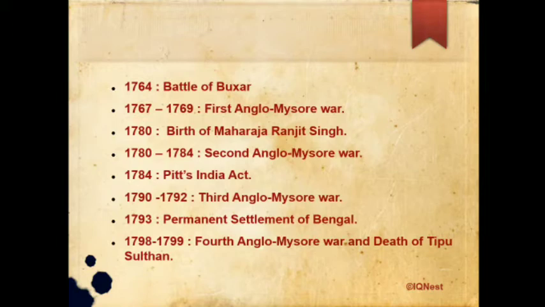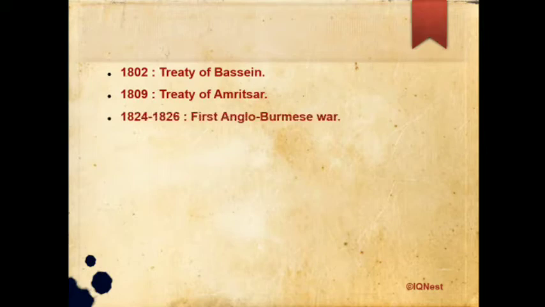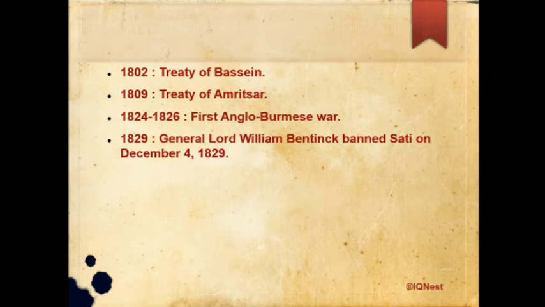From 1798 to 1799, the Fourth Anglo-Mysore War and death of Tipu Sultan happened. The Treaty of Bassein happened in 1802. The next is the Treaty of Amritsar, which was done in 1809. The first Anglo-Burmese War happened from 1824 to 1826. Lord William Bentinck banned Sati on December 4th, 1829.